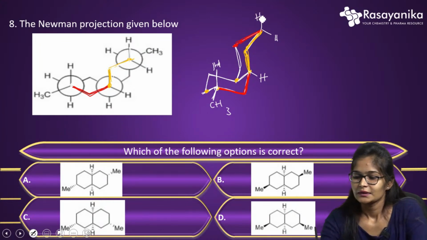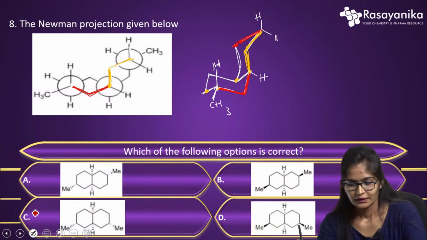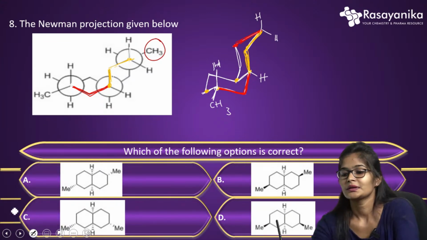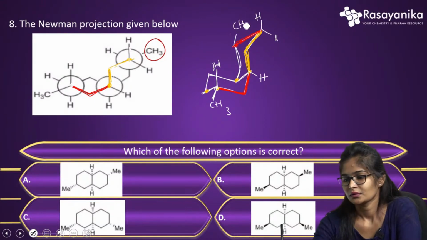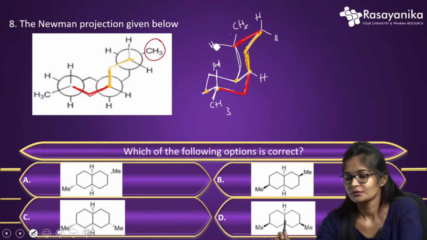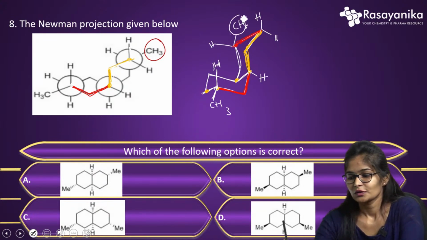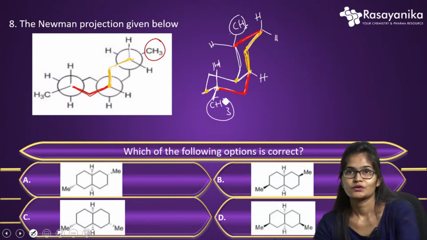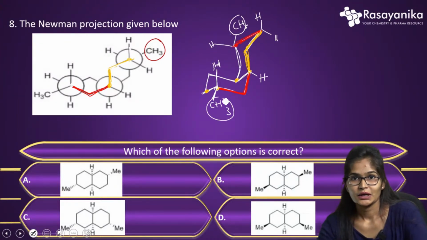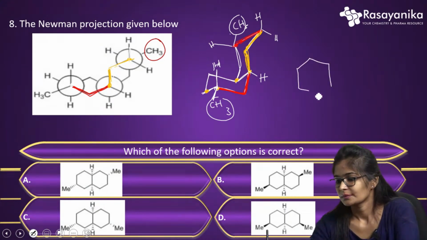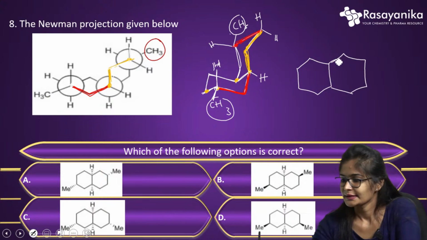Further, the CH3 that you can see here is on the back carbon, so that can be shown like this, and at axial position one hydrogen. The CH3 present here is in equatorial position, and this one is also equatorial, which means both the methyl groups are below the plane. So if both the methyl groups are below the plane, how exactly does the structure look?